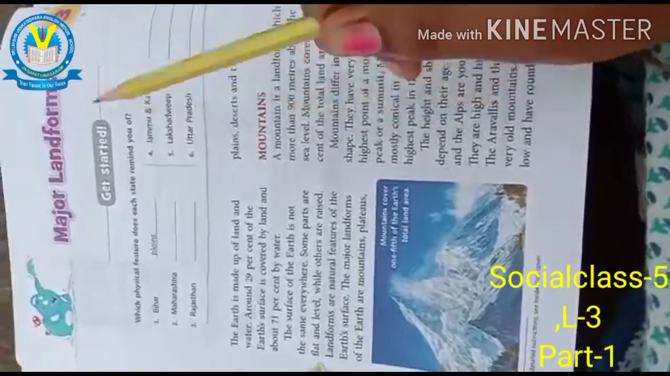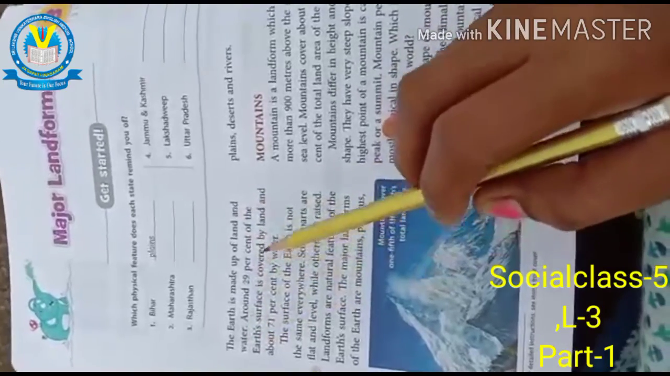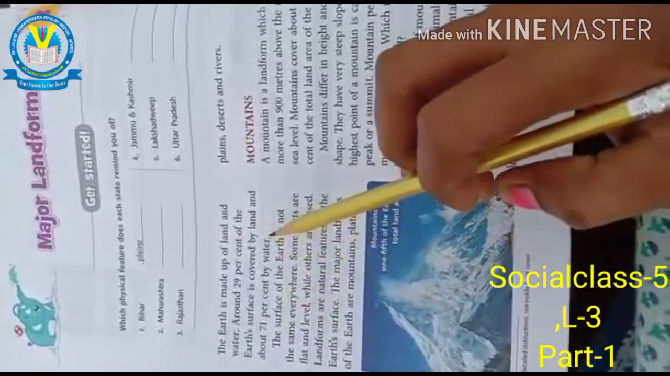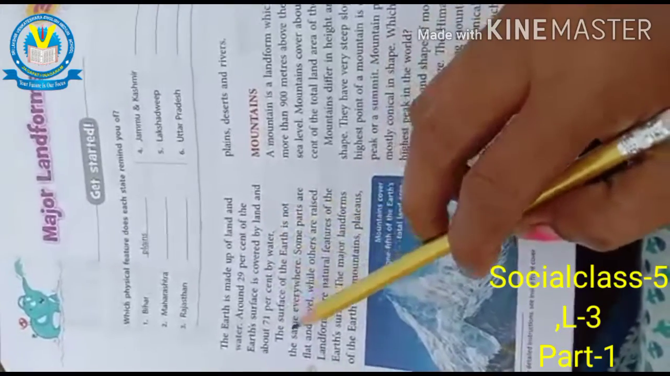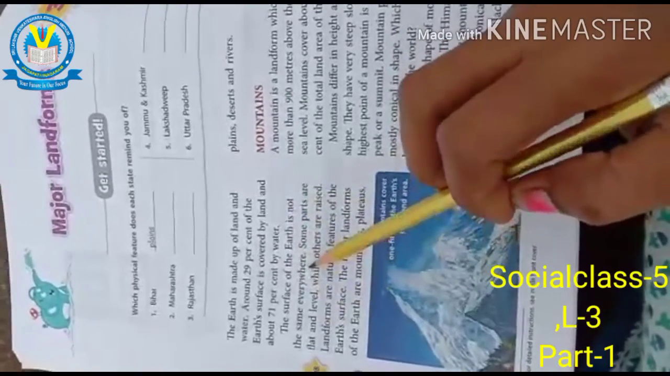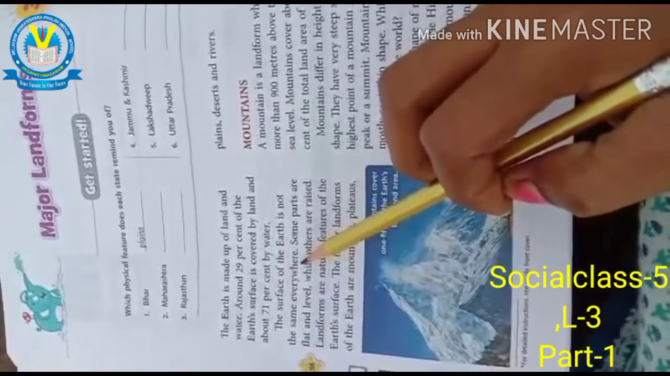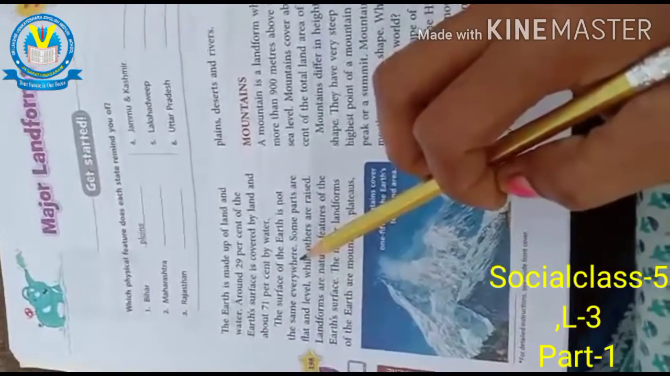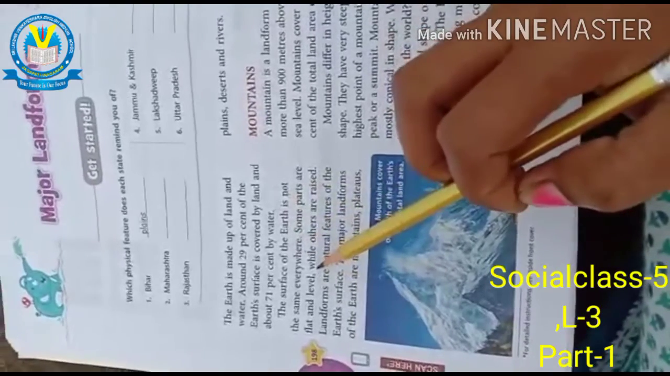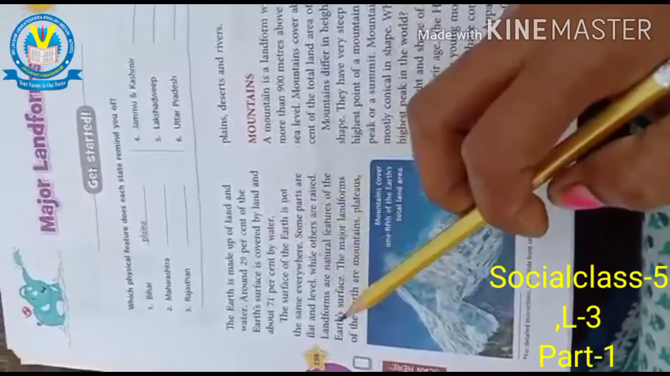Before that, we can know the earth is made up of land and water. Around 29% of the earth's surface is covered by land and about 71% by water. Already we discussed this. The surface of the earth is not the same everywhere. In all the parts the surface is not equal. Some parts are flat and level, while others are raised.